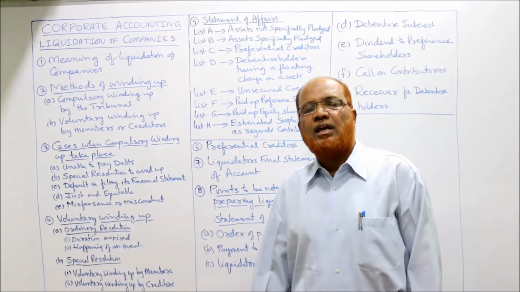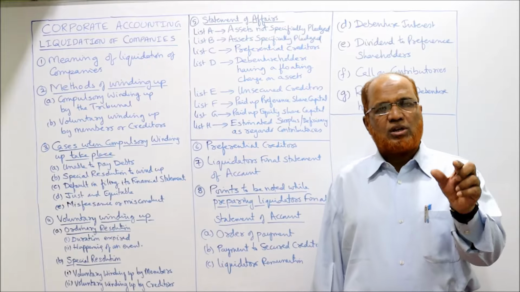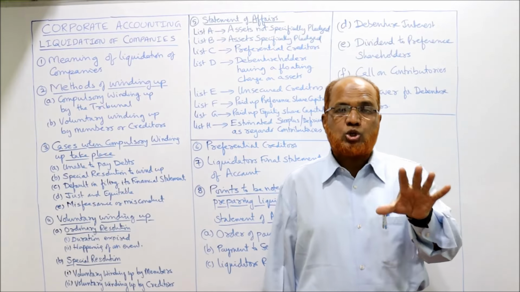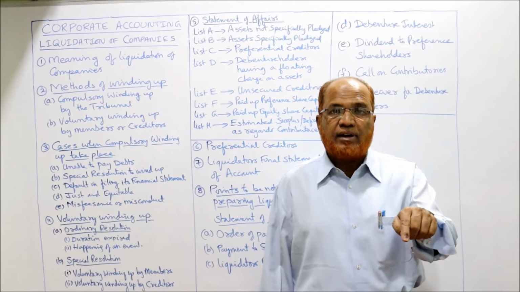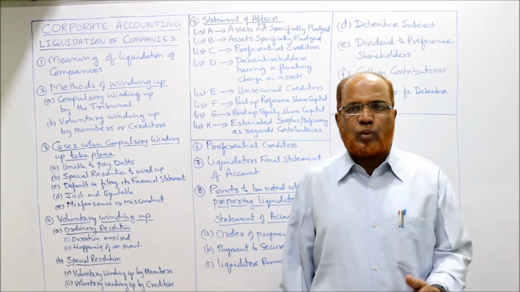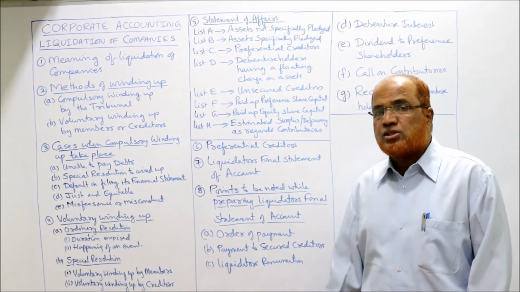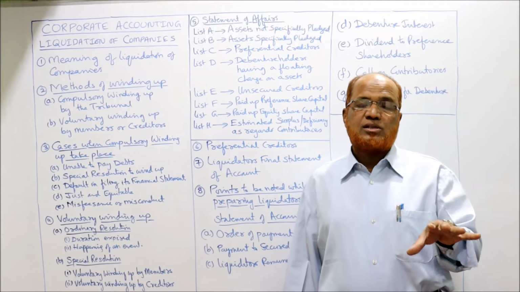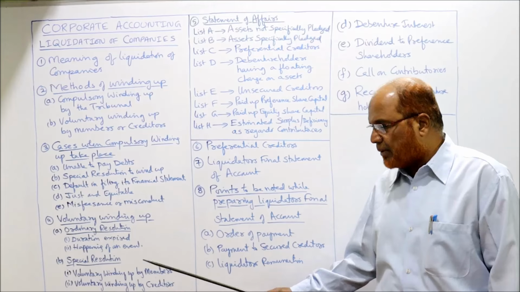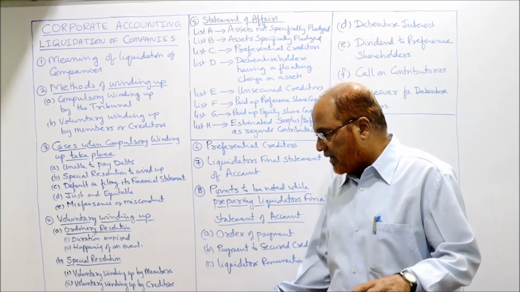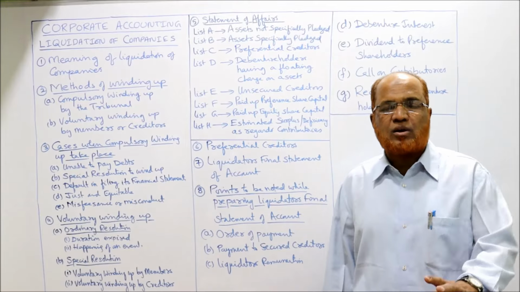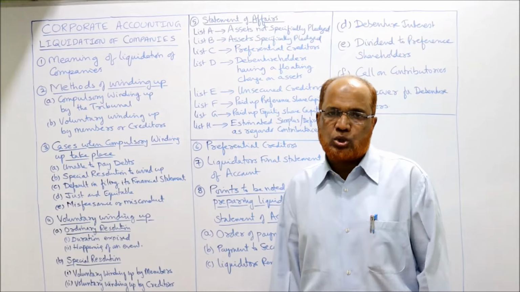Similarly, happening of an event. If in the memorandum of association one event has been specified, that on the happening of that event the company should be wound up, and that event has occurred, then the company must pass an ordinary resolution to wind up the company. Second, by special resolution. Sometimes a special resolution is required to wind up the company. This special resolution will be passed by the members, winding up by the members, or voluntary winding up by the creditors. This requires a special resolution.